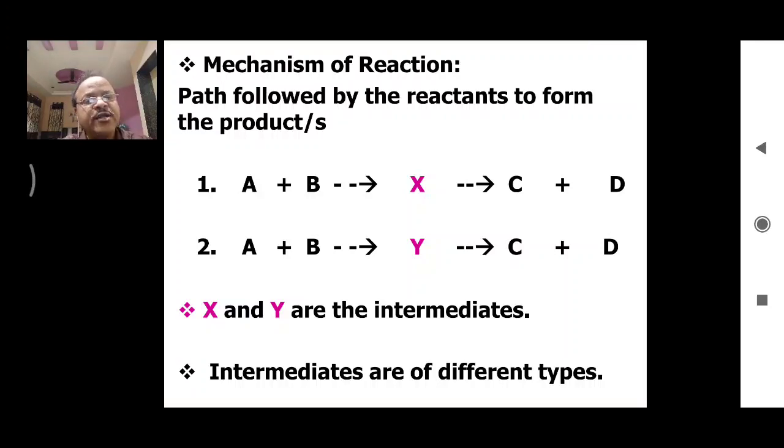So again, intermediates are of different types depending upon the positive, negative charge or the electron density they are having over them. So intermediates, they may be carbocation, these are the positively charged species. Intermediates may be carbanion, in which carbon carries negative charge. Intermediates may be free radicals, may be nitrenes, may be carbenes, etc. So there are different types of intermediates, and every organic reaction proceeds with certain mechanism in which we observe these intermediates.